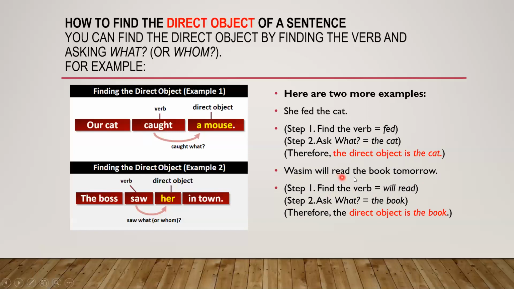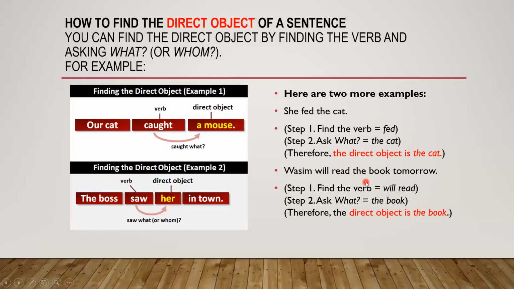Wasim will read the book tomorrow. So here the main verb is "will read". The book, tomorrow. Here, the book is what? Object. So here, Wasim will read the book tomorrow. What will Wasim read? The book. Okay. So the direct object is the book.